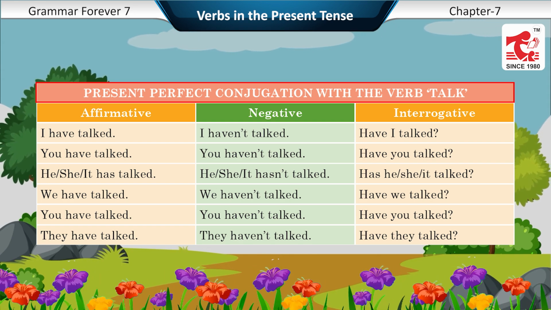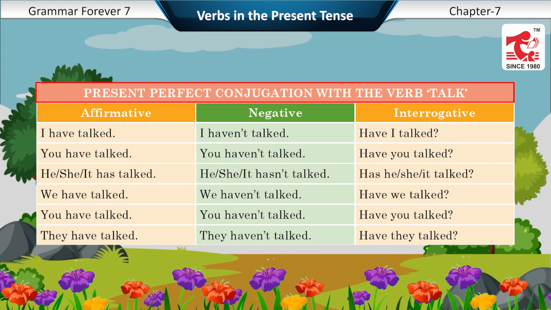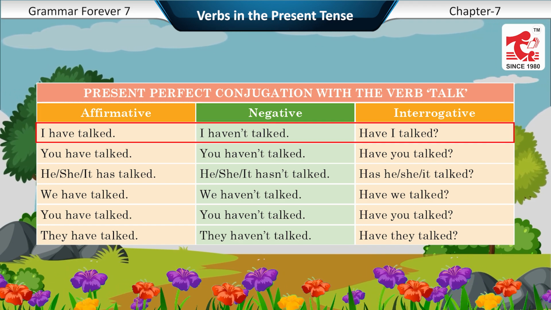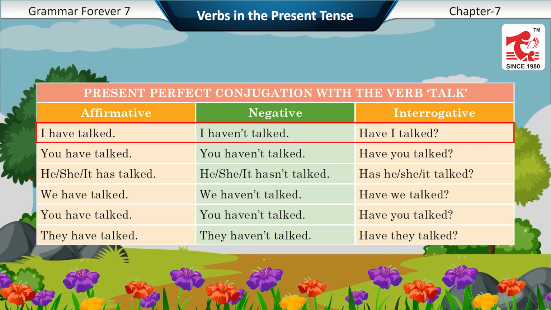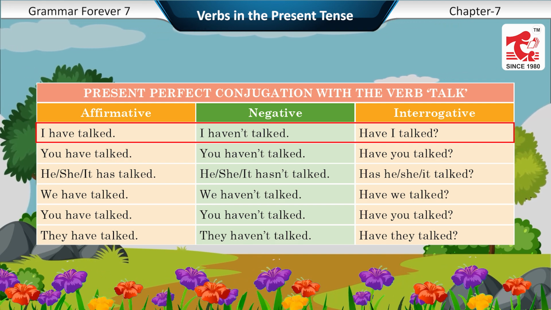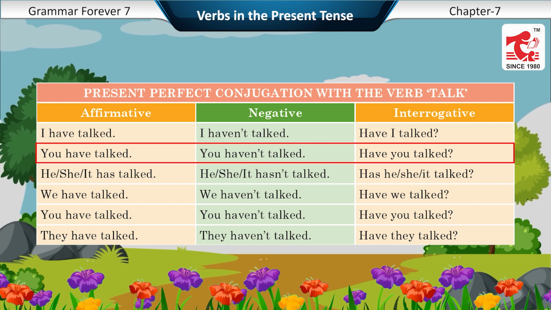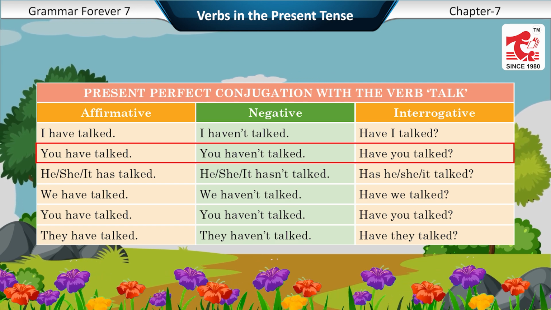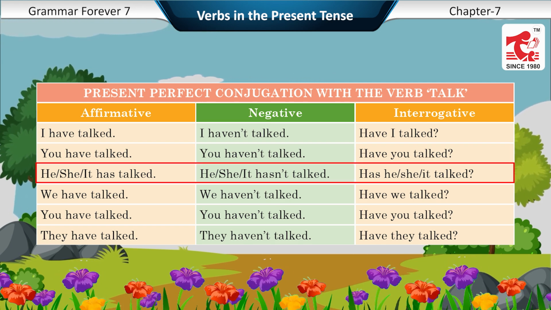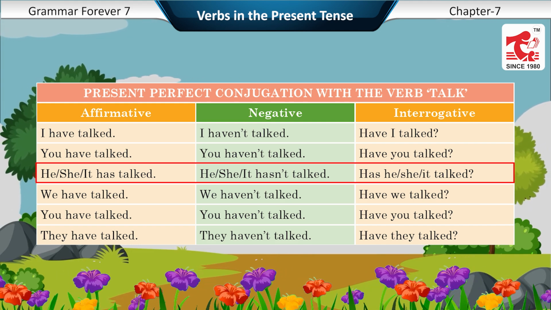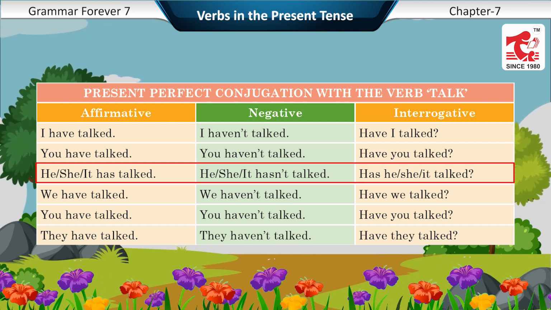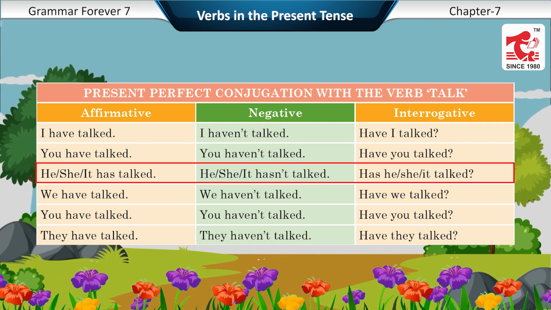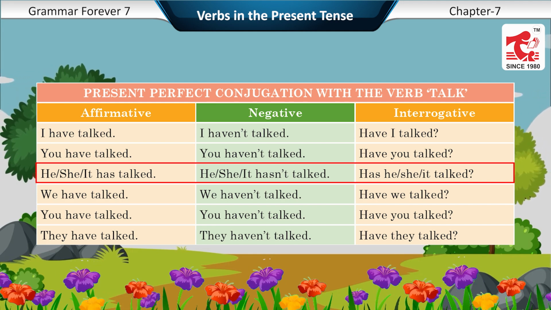Present perfect conjugation with the verb talk. Affirmative, negative, interrogative. I have talked. I have not talked. Have I talked? You have talked. You have not talked. Have you talked? He, she, or it has talked. He, she, or it has not talked. Has he, she, or it talked?